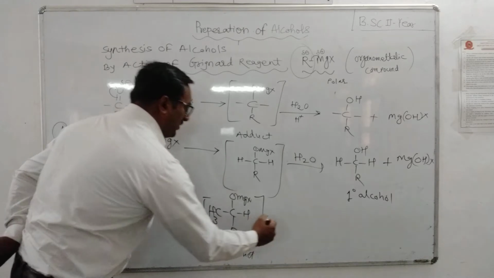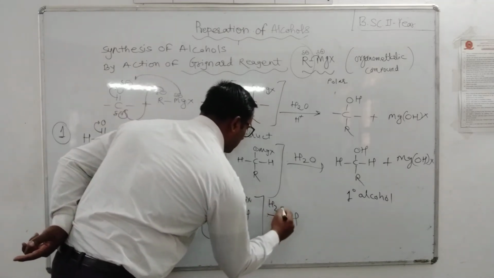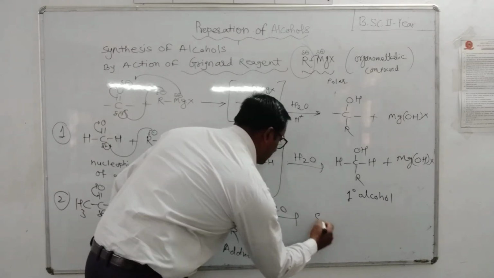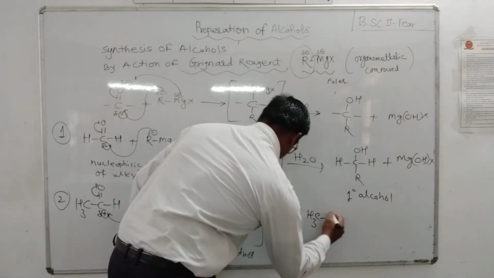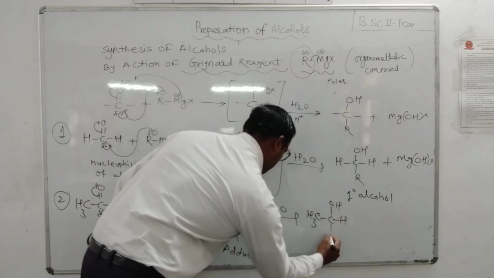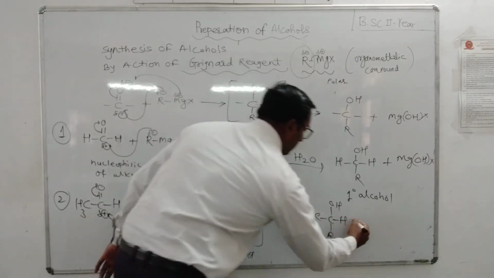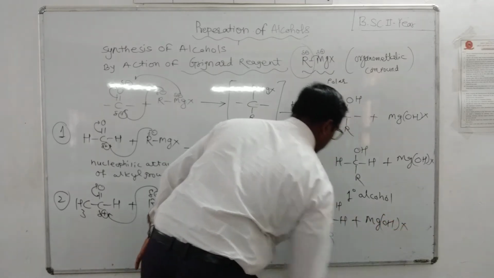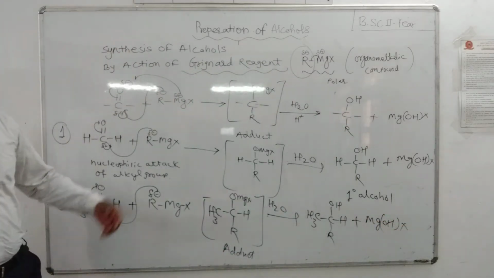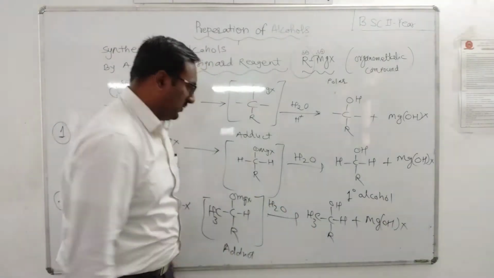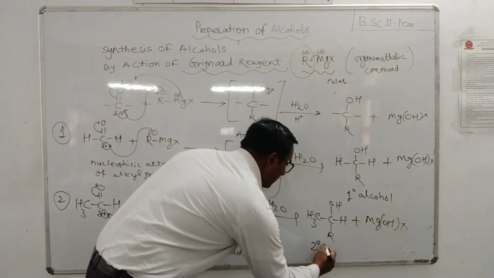It is unstable and undergoes hydrolysis. In the second step, there is formation of CH3-C-OH with H and the alkyl group, plus MgOH X. Now this type of alcohol is nothing but 2 degree alcohol, or secondary alcohol.